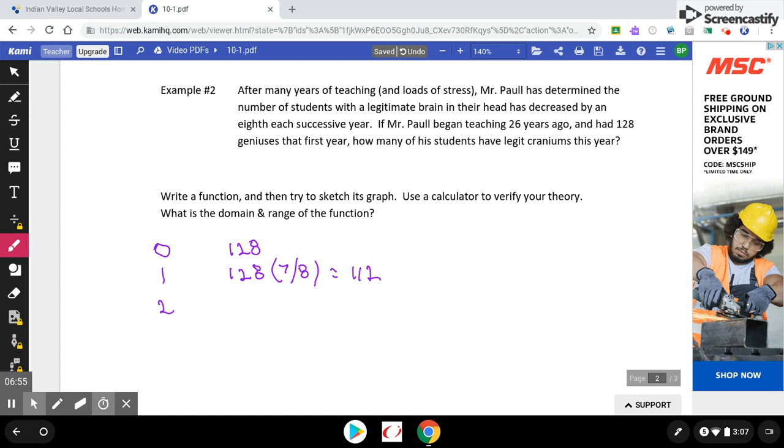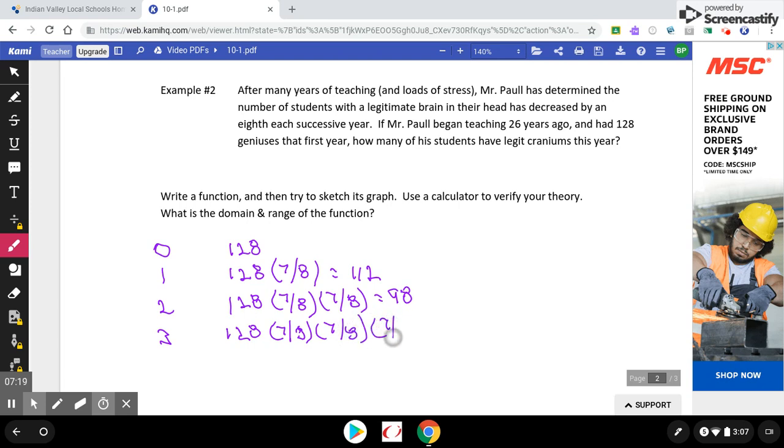So the second year, that original 128 went down by 1/8 the first year. Well, it's going to go down by 1/8 the second year. And now you're down to 98. Third year, had 128 to start with. First year went down 7/8. Second year went down 7/8. Third year went down 7/8. That comes out to 85.75.